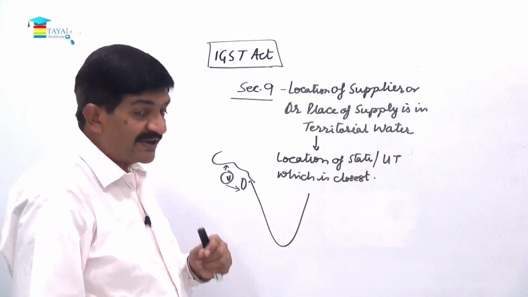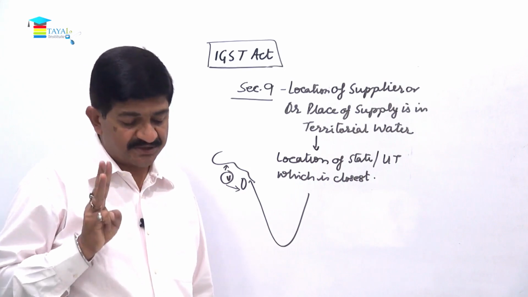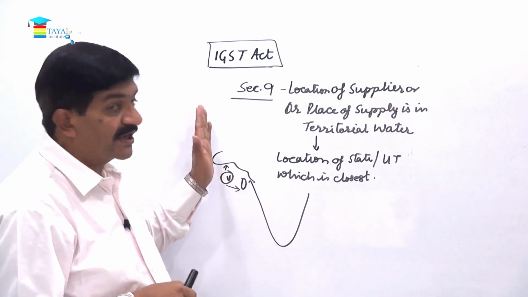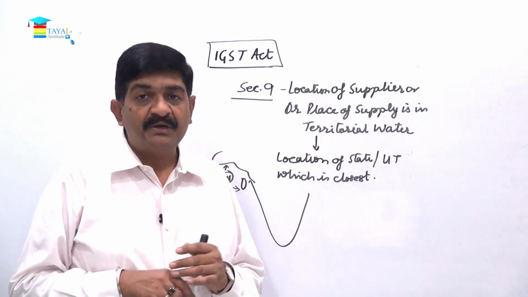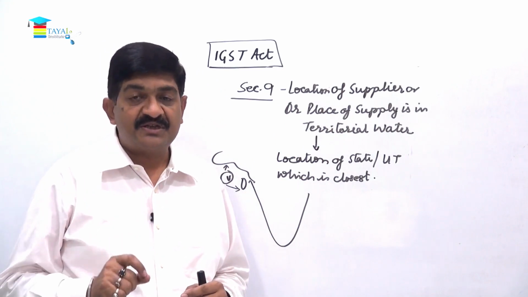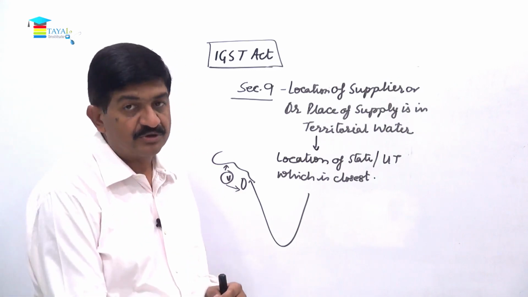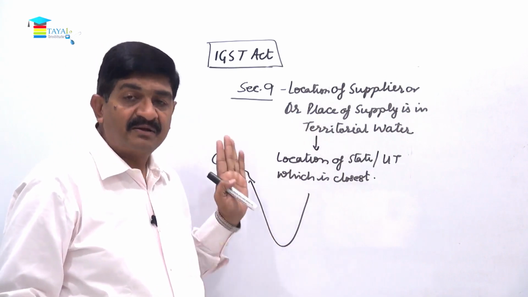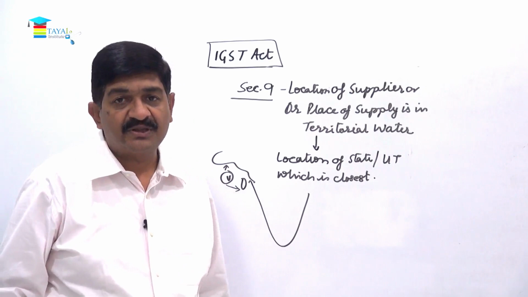So friends, in this lecture we mainly talked about three sections: section 7, interstate supply; section 8, intrastate supply; and section 9, when the territorial water gets involved. We also referred, just as a reference, to the place of supply: sections 10 and 11 for goods, and sections 12 and 13 in relation to services, right? So just keep this much in mind, read the statutory provisions, go through the material, and then we'll talk in the next video.